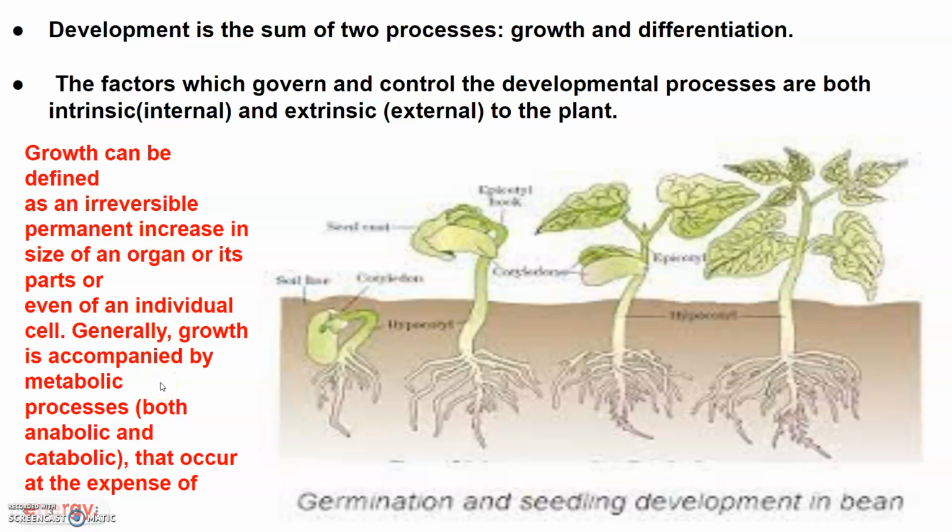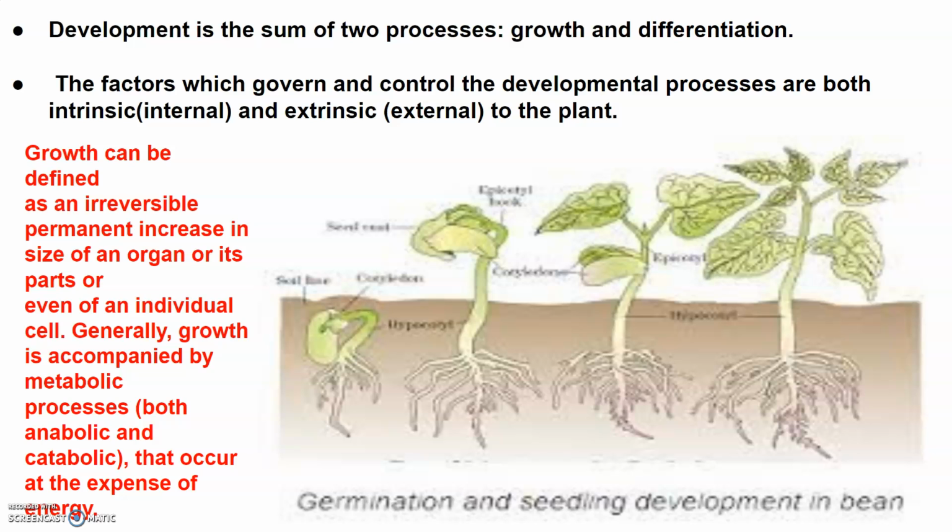Growth is accompanied by metabolic processes, both anabolic and catabolic, which occur at the expense of energy. So in plants, growth is accomplished by cell division, increase in cell number and cell enlargement. So growth is a quantitative phenomenon which can be measured in relation to time.